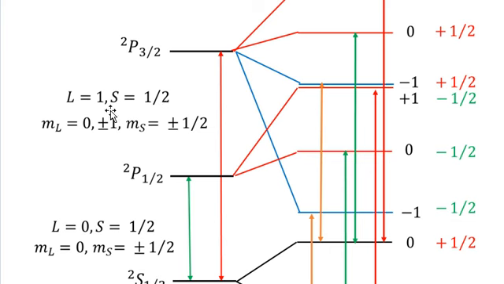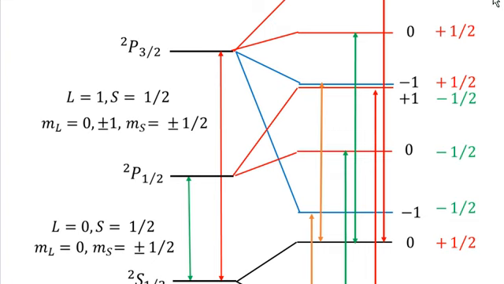When capital L is equal to 1, the orbital magnetic quantum number will have three values: 0, plus minus 1. And when capital S is equal to half, the spin magnetic quantum number will have two values, plus minus half. So for the 2P3/2 and the 2P1/2 states, we have three values of ML, which is 0, plus minus 1, and two values of MS, equal to plus minus half. If you multiply these two values of MS by the three values of ML, you get 6 in number. So it means that there will be a total of 6 transitions for these values.